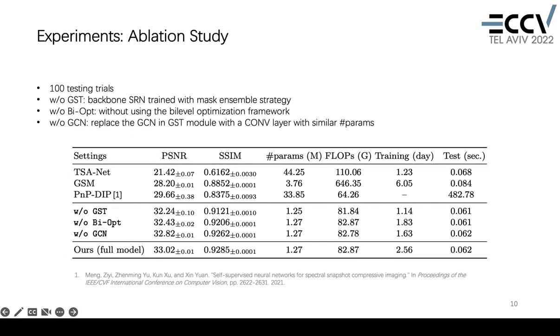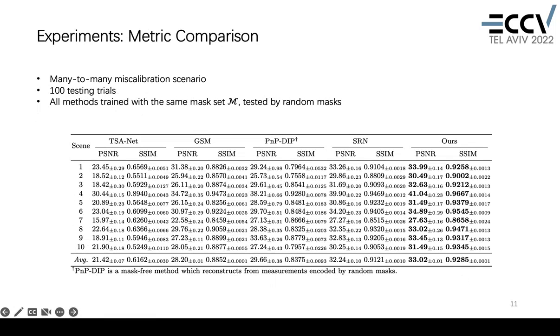We do extensive experiments to verify the proposed method. Our evaluation study shows that each module makes a contribution to the final performance boost. Here, we provide a metric comparison between different methods under the miscalibration scenario many-to-many, where all the methods are trained by a mask dataset M and tested by random masks. By comparison, we achieve around 0.8 dB performance improvement over the previous best method.